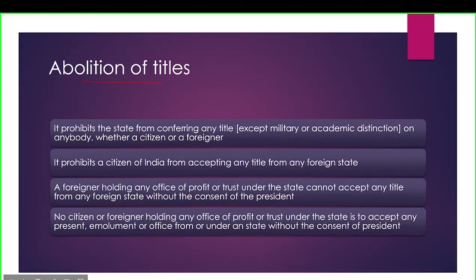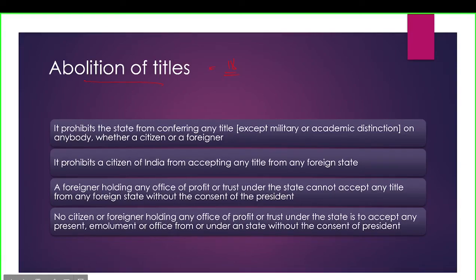Then abolition of titles. So before independence there were a lot of princely states, and they were holding a lot of titles like Raja, Maharaja, etc. After independence, under Article 18 they brought this right that any kind of title should be abolished.